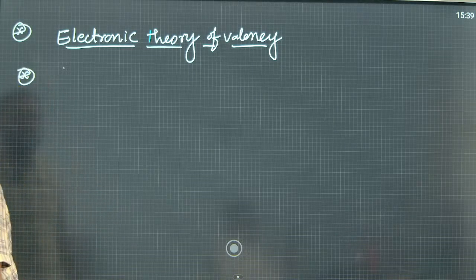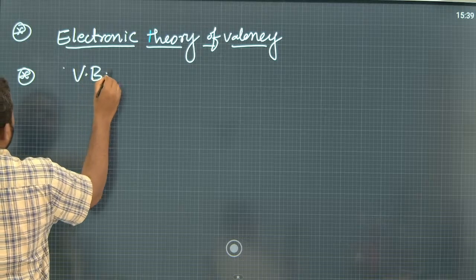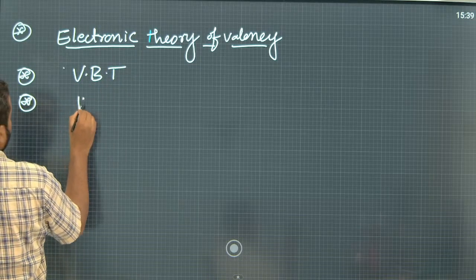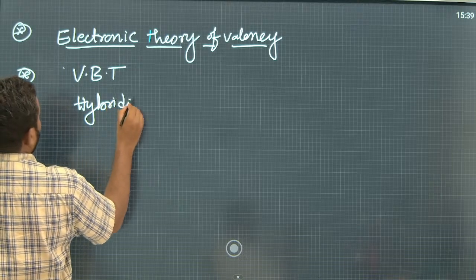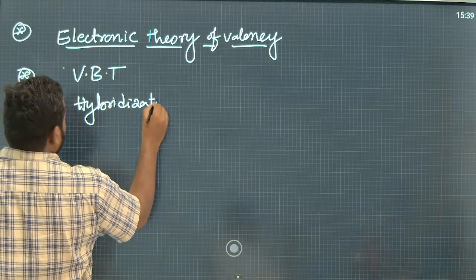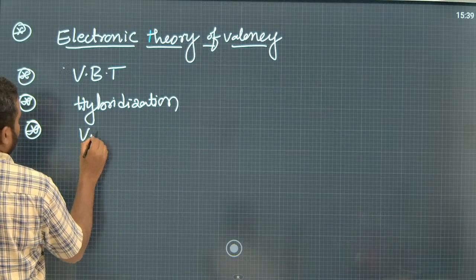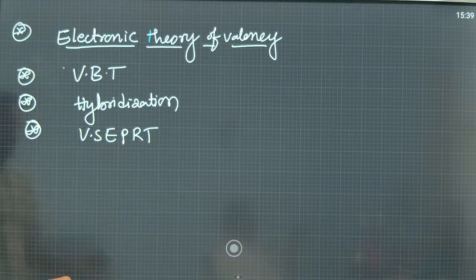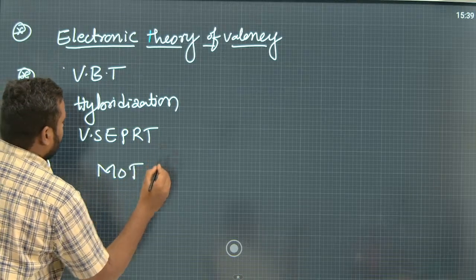Next, we have VBT, valence bond theory, then hybridization, then VSEPR theory, valence shell electron pair repulsion theory, and the next one is MOT, molecular orbital theory.